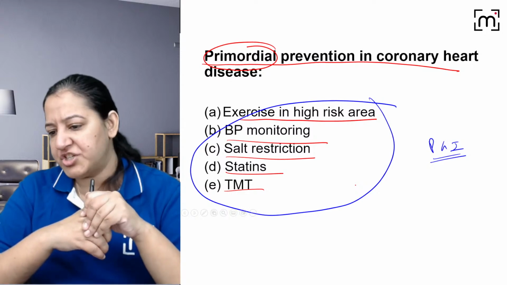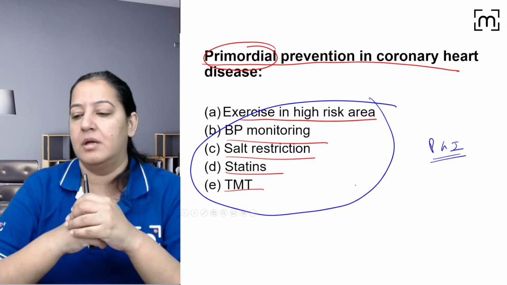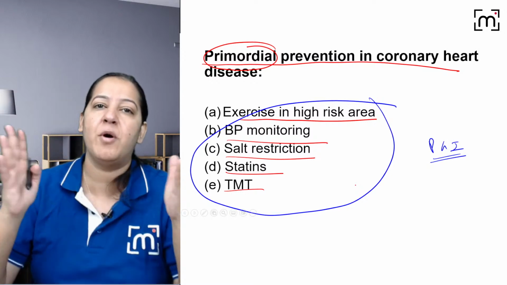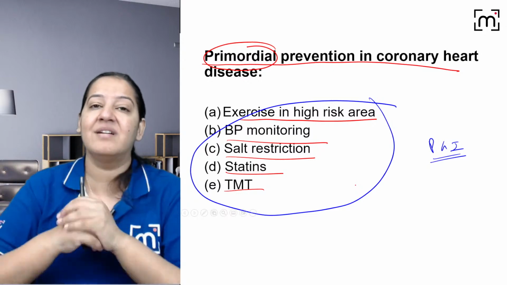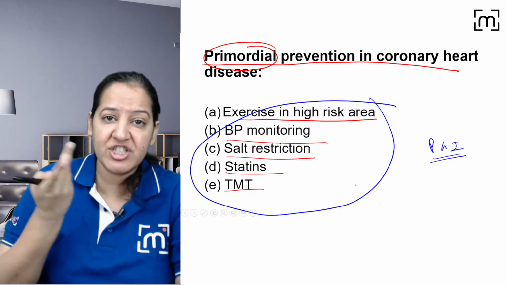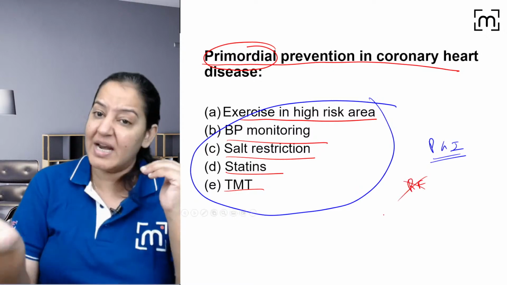तो ओसामा, राकेश are saying ABC. एक दूसरे को देख के मत बोलना आंसर. अपना brain use करो and tell your own answer. So Rakesh and Osama ABC, dopamine only BC. What about others? I want answer from everyone. Multiple options can be correct. Tell me, out of the five, which are primordial? Primordial is the action taken before the emergence of the risk factor. That is known as primordial.